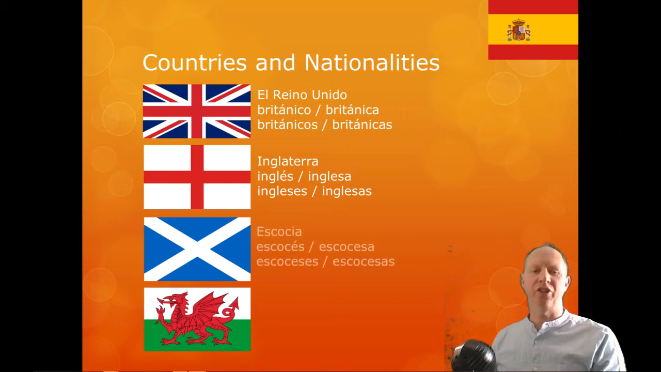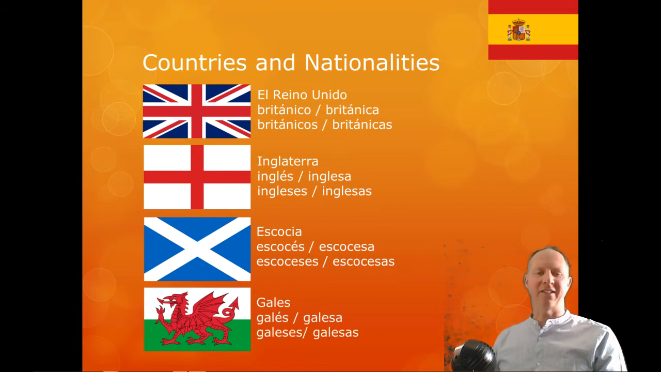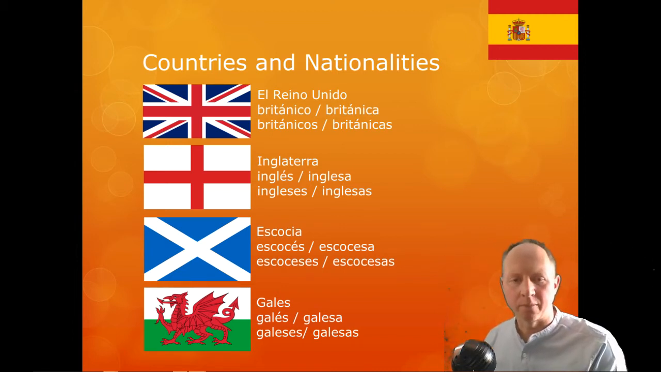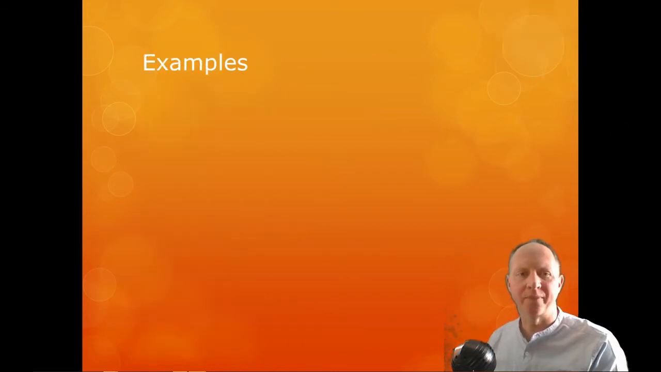Okay, Scottish. Well, Scotland is Escocia, and Scottish is escocés, and again we have the different forms: escocesa, escoceses, escocesas. And Wales is Gales, and Welsh is galés, or again in the different forms: galesa, galeses, galesas. Okay, so let's look at some examples there.